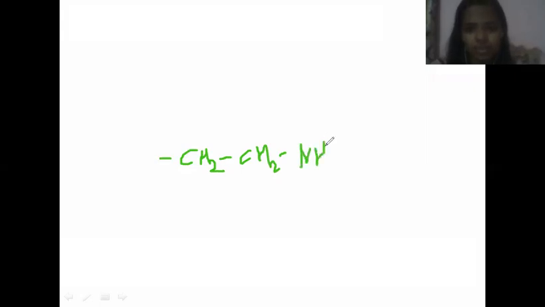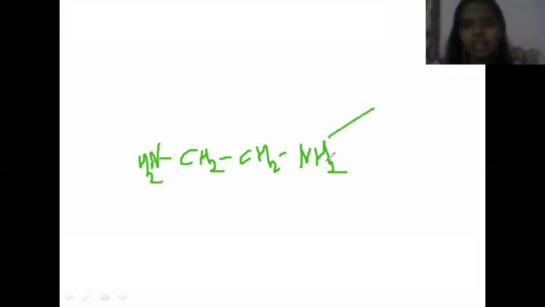EDTA means ethylene, which is CH2, CH2. Diamine: what is amine? NH2. Diamine means 2 amine groups, so NH2 and NH2. Ethylene diamine.